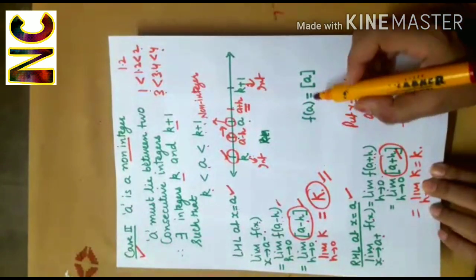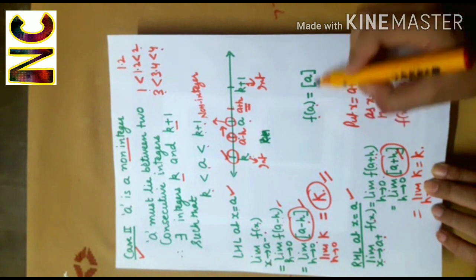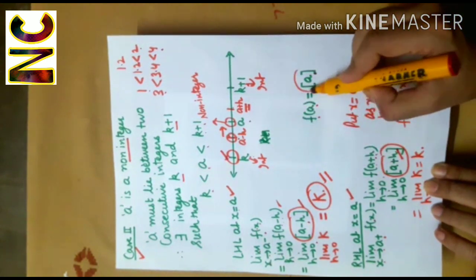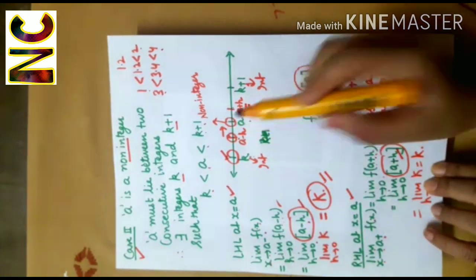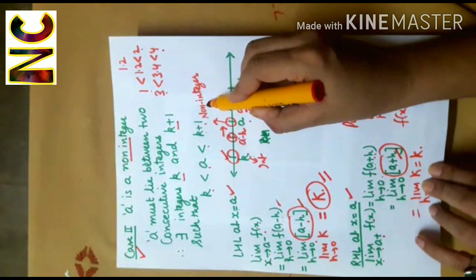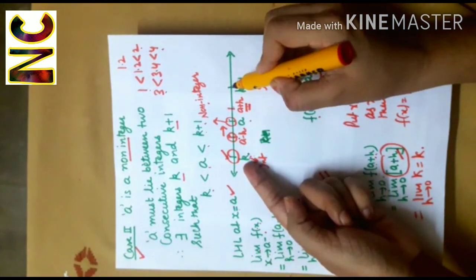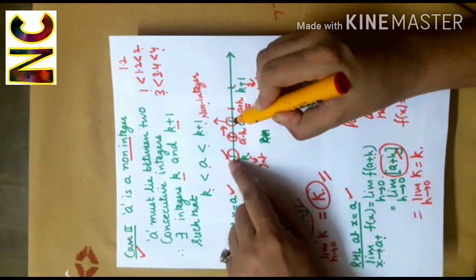Also, value of the function f at a will be equal to this. Now again, greatest integer which is less than equal to a. Yes, a is a non-integer. It is lying between the integers k and k plus 1. So greatest integer which is less than or equal to a is k.